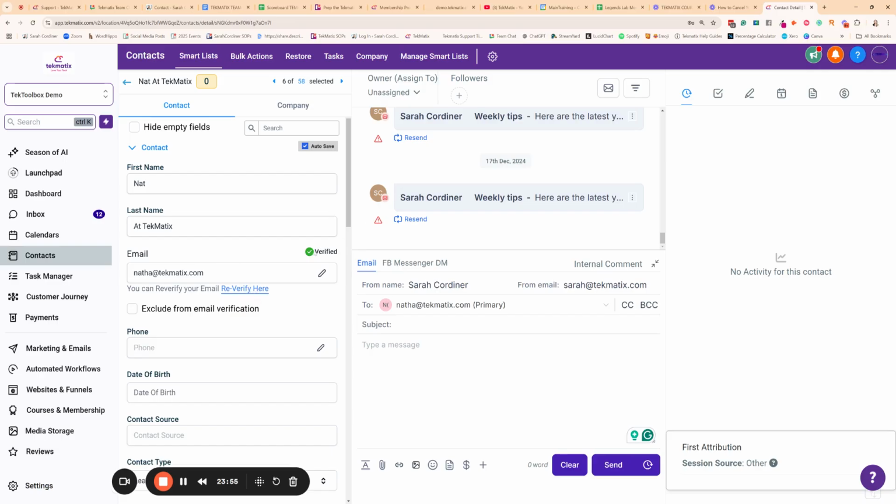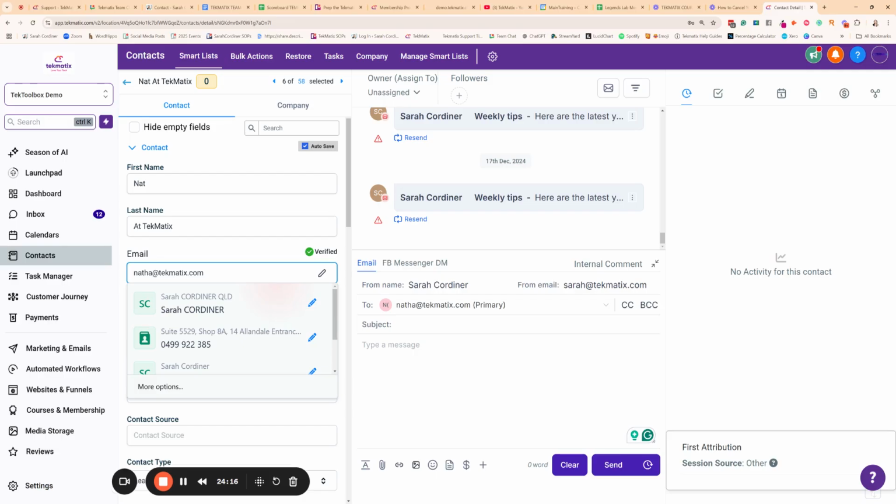It means it's a safe email and it's unlikely to get bounces or impact our sending domain. So if for any reason you've got people who are not receiving emails from you, it might be that this says bounced or unverified, or it'll be like a red cross that there's something wrong with this email. In which case I would go and check if they've typed their email address in wrong.